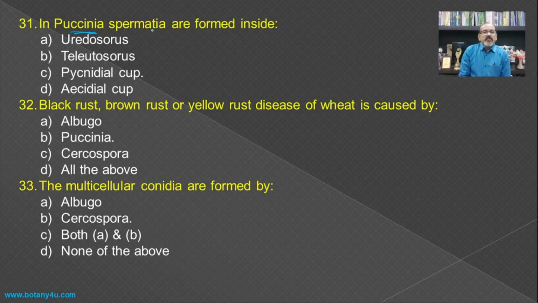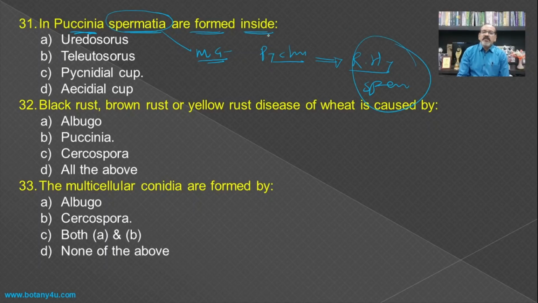In Puccinia, spermatia are formed inside, spermatia is nothing but the male gamete. And if we see the pycnidial cup, in which there is a formation of receptive hyphae as well as spermatia, and hence the formation of the spermatia is a characteristic feature of the pycnidial cup.